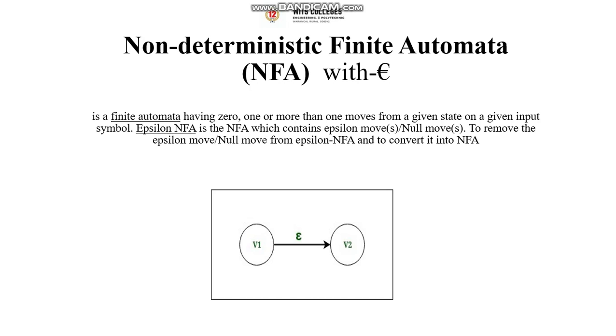Good morning. Today we discuss the topic non-deterministic finite automata with epsilon. Another name is NFA with epsilon. Before discussing NFA with epsilon, an automaton is an abstract model of a digital computer.